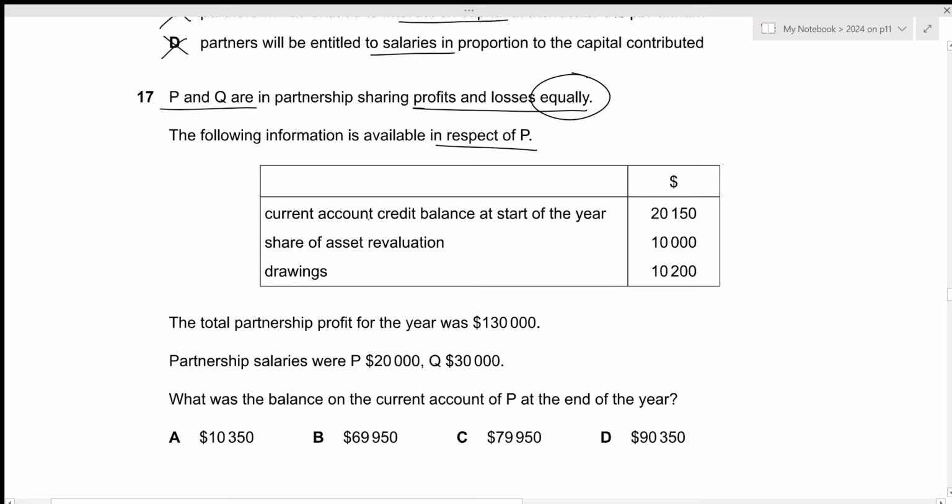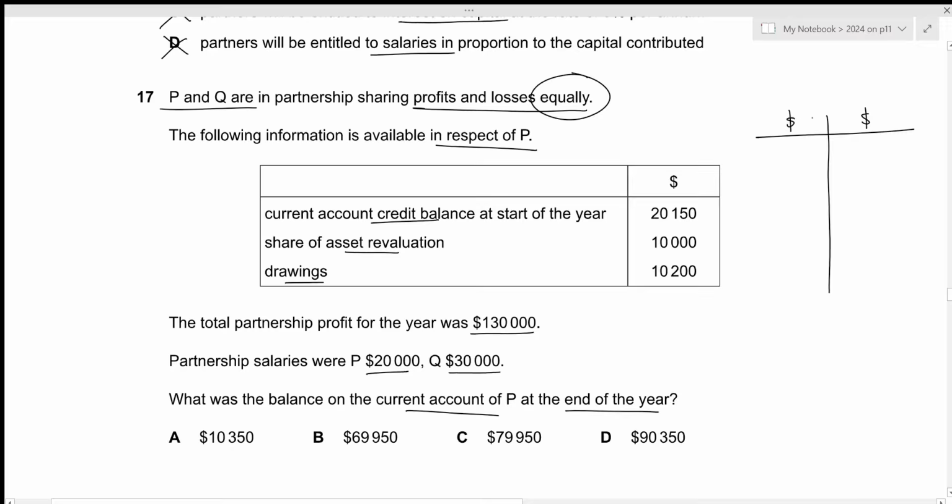We have current account, credit balance at the start of the year, share of asset evaluation, drawings. The total partnership profit for the year was 130,000. Partnership salaries were P 20,000, Q 30,000. What was the balance on the current account of P at the end of the year? Let's prepare the current account right here. We'll just prepare it roughly.